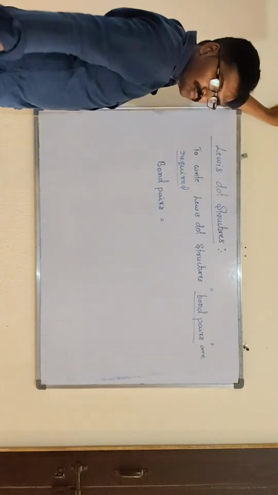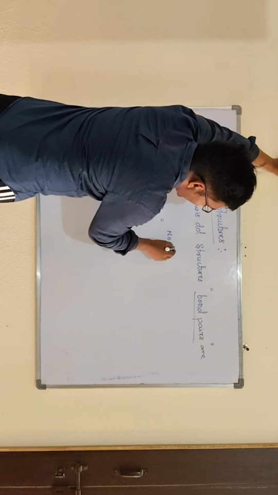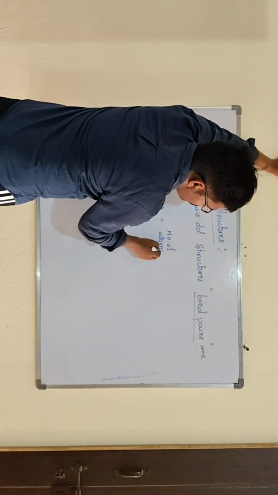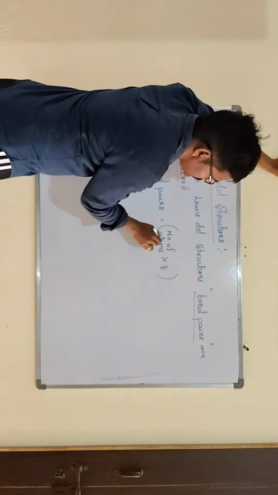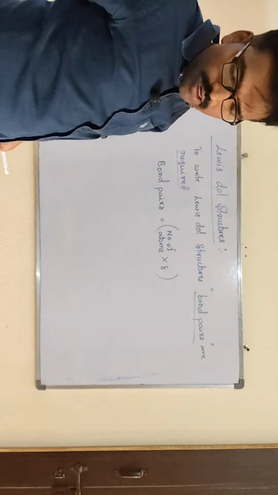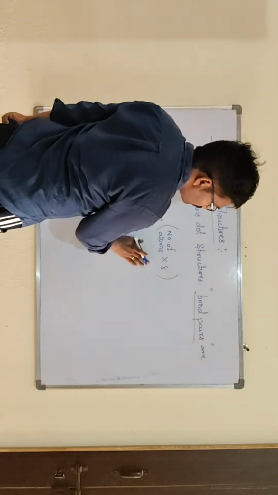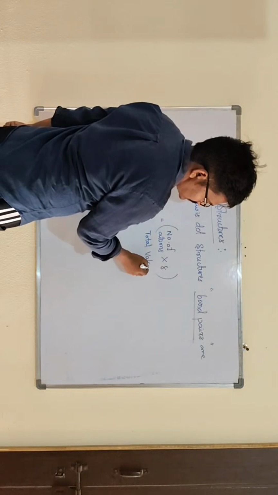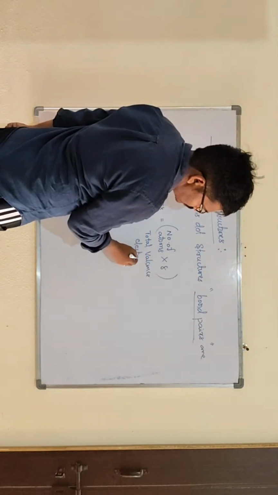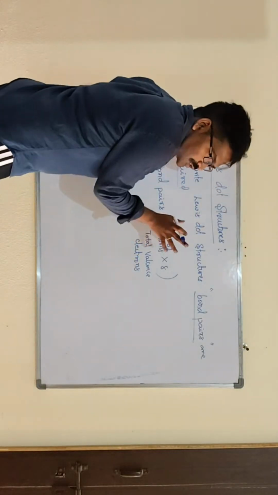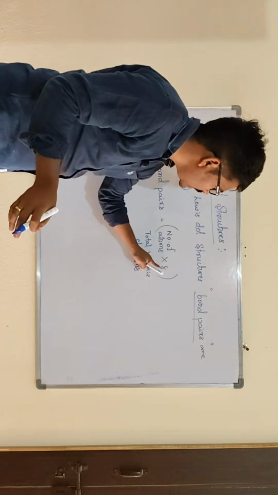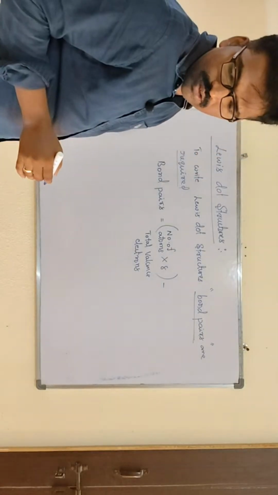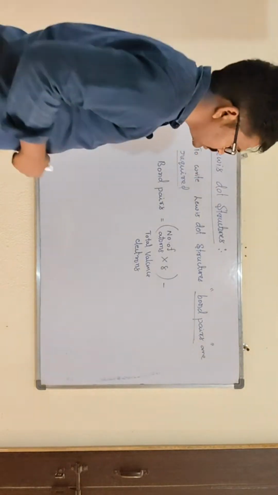bond pairs is equal to the number of atoms into 8, you have to take. That means total number of valency electrons we call. How do we find this? Sir, the number of atoms in the given molecule, you have to take and multiply by 8. Minus the total number of available electrons.